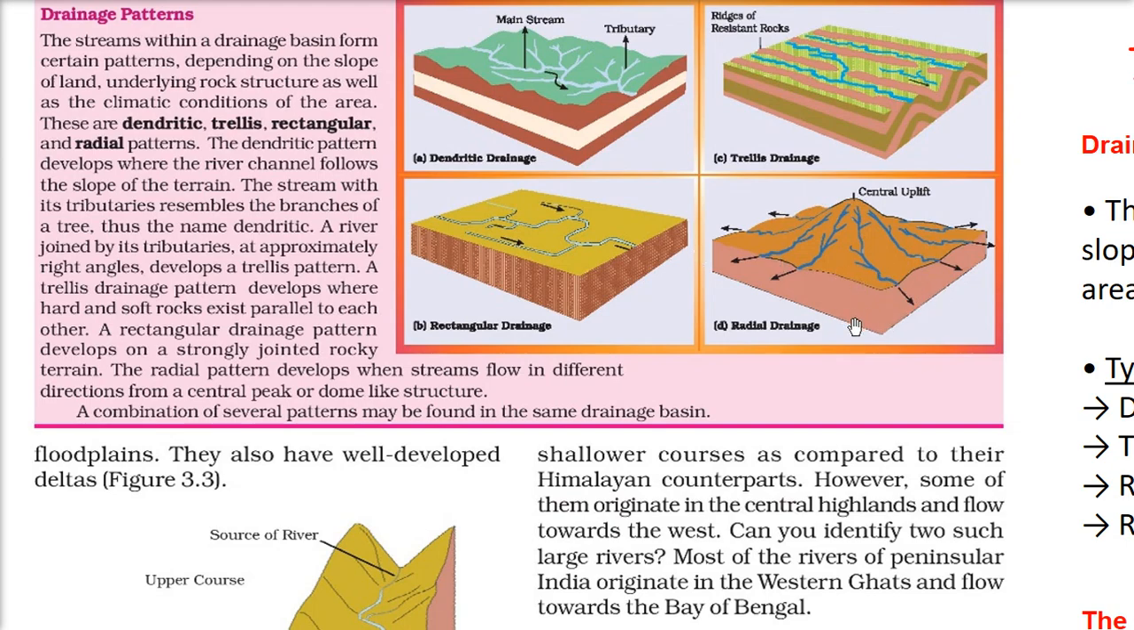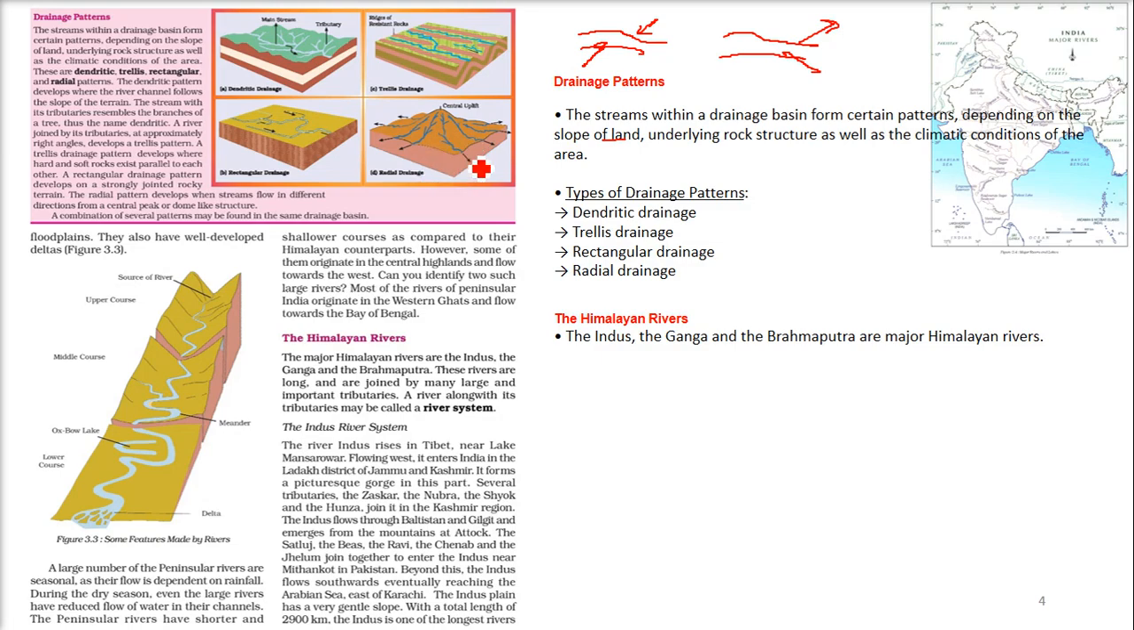Then we have the radial drainage system. This radial drainage system develops when a stream flows in different directions from a central peak or dome-like structure. So this is a radial drainage. In various places you will find several patterns in the same drainage basin. Let me show you this radial drainage again.